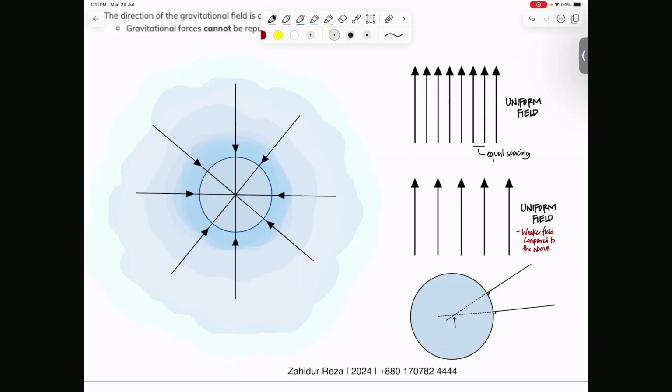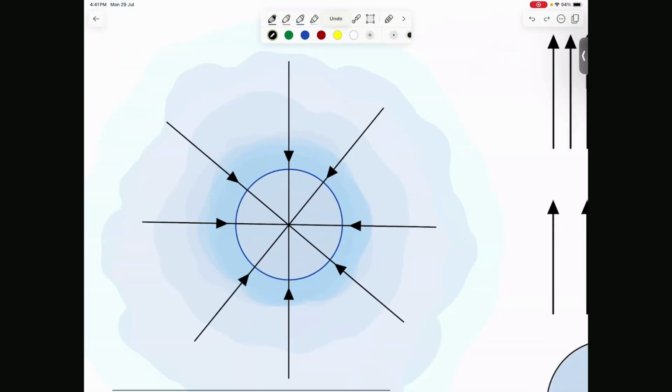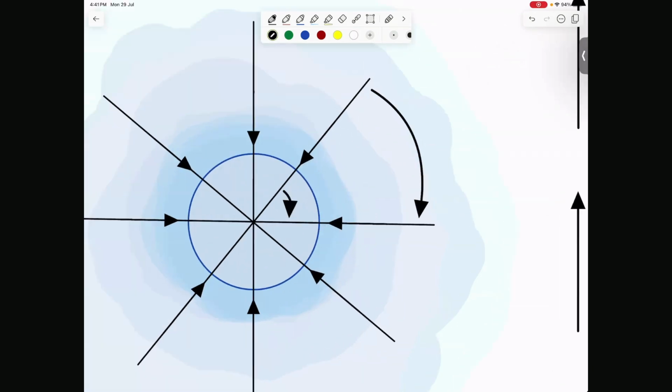In the last class we discussed field lines, and you'll notice that the spacing of the field lines here, right, they are increasing. What happens here is that the further you go, the spacing becomes more, right? And the greater the spacing, it represents a weaker field. So what you notice is that as you keep going further and further away, the field starts to get weaker, but it starts to get weaker exponentially.